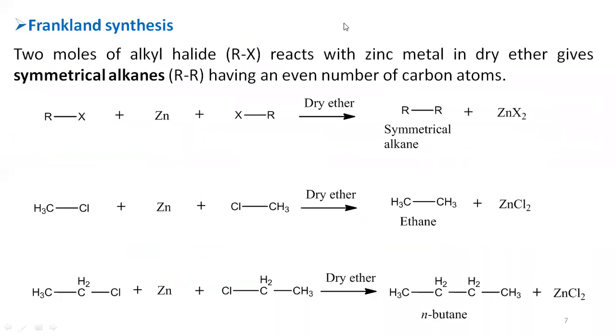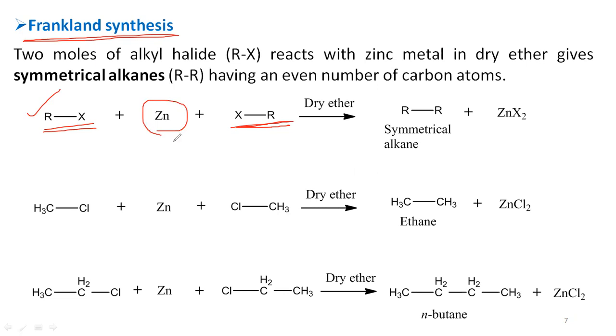Next method, that is Frankland synthesis. Another method that is used to produce alkanes is Frankland synthesis. The Frankland synthesis is somewhat similar to the previous method, that is Wurtz synthesis. Here also we can use 2 moles of the same type of alkyl halides. When it reacts with zinc metal, whereas previously in the Wurtz synthesis we used sodium metal, here that sodium metal is replaced with zinc metal.